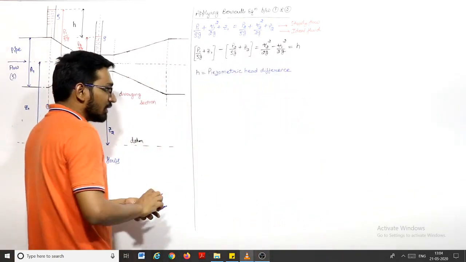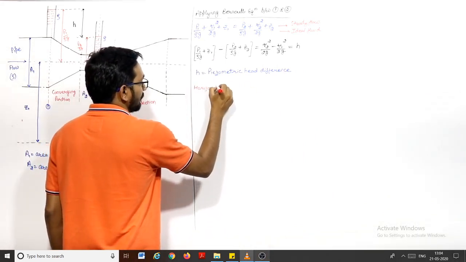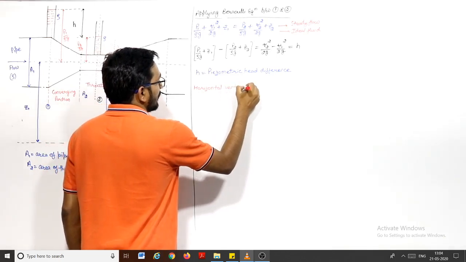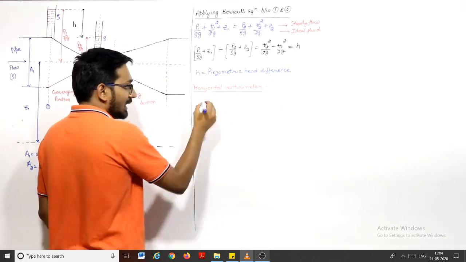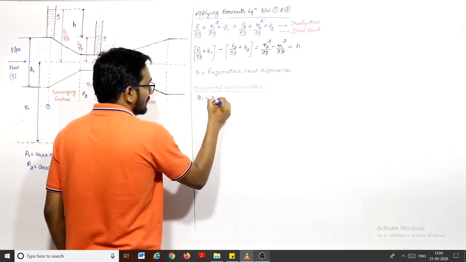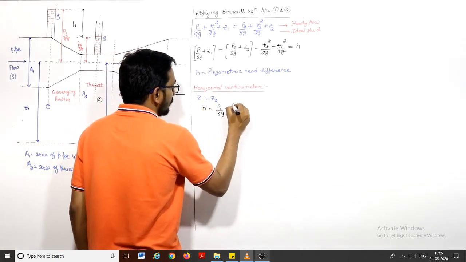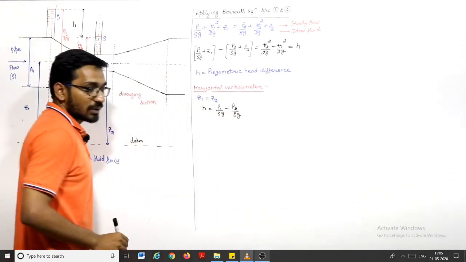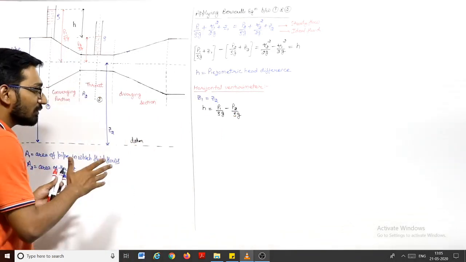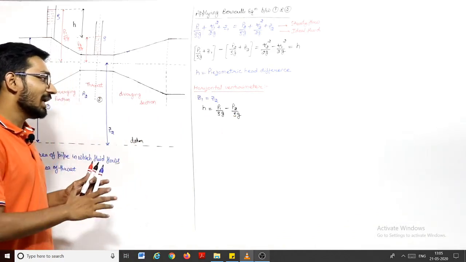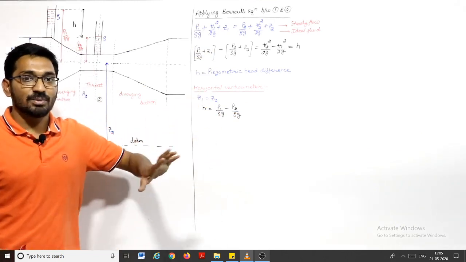If it is a horizontal venturimeter, then in this diagram also Z1 is equal to Z2, and you can write the piezometric head difference as P1 by rho g minus P2 by rho g. But if it is a vertical or inclined venturimeter, we cannot write it as P1 by rho g minus P2 by rho g.